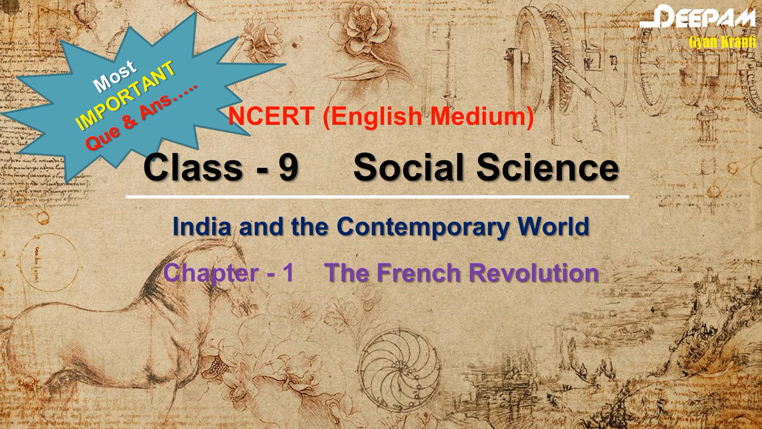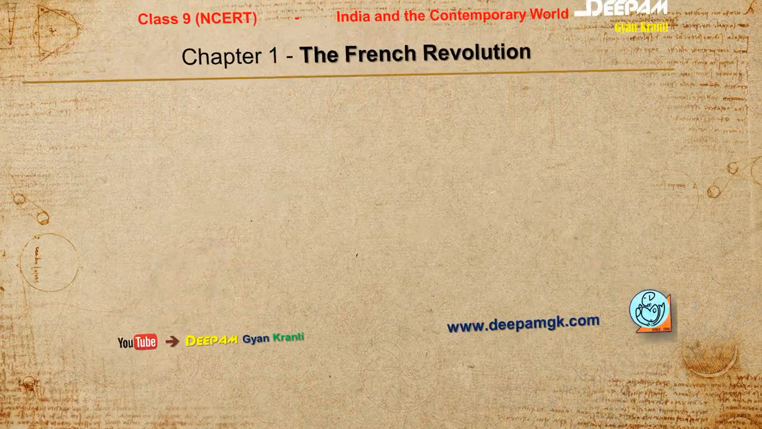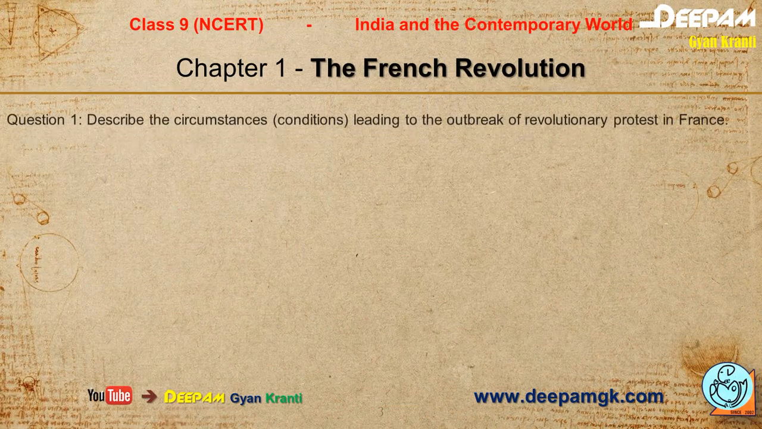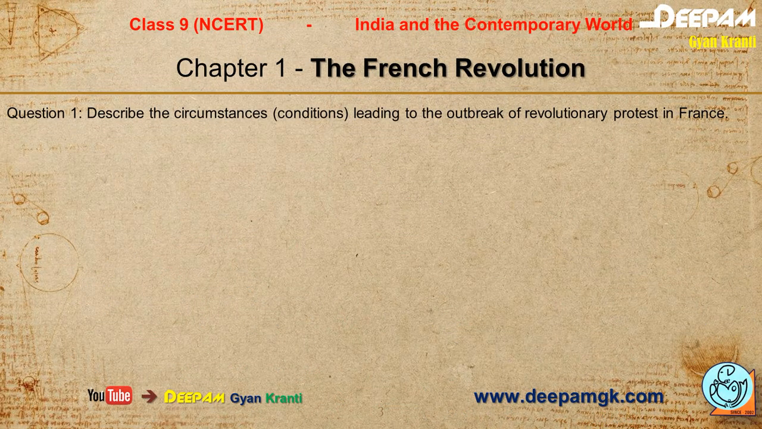Today we will have the first chapter of Social Science Standard 9 NCERT pattern, the French Revolution. In this video we are going to learn different most important questions like question number 1, describe the circumstances leading to the outbreak of revolutionary protest in France.